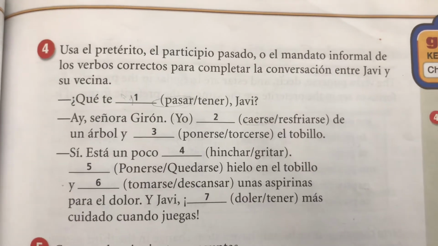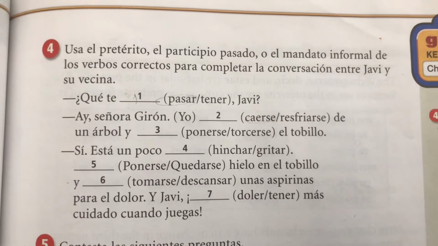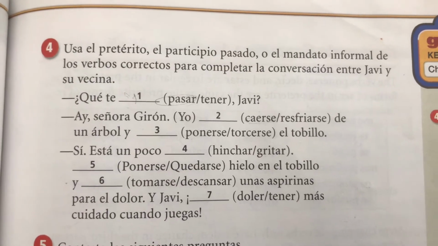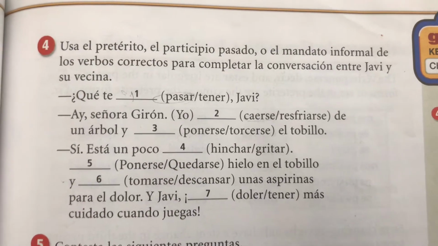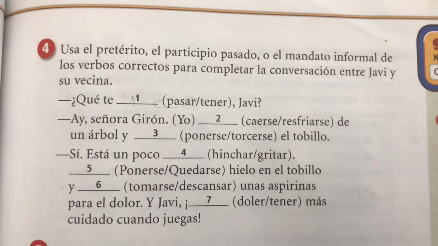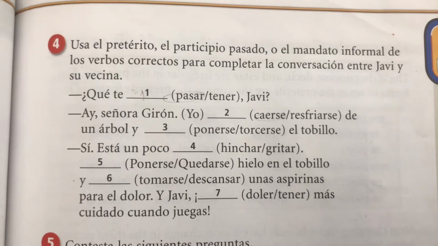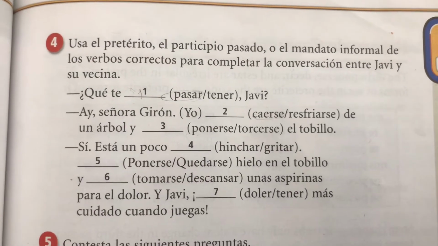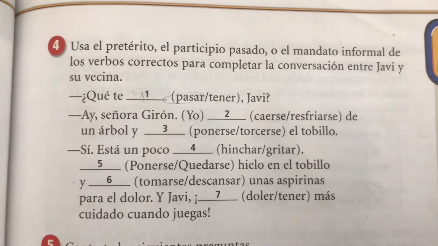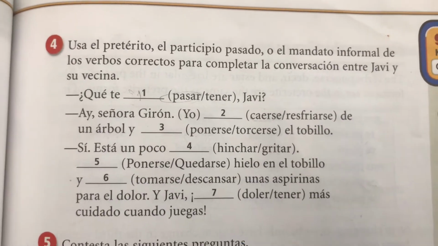¿Qué te pasó? What happened to you, Javier? ¿Qué te pasó? Okay? You're not going to give him a command there when she's asking him what happened. And you're not going to use tener. If it would have been tener, you know it's a te, que te, so it's the tú form. So you would say, ¿qué te tuviste? What did you have yourself? That doesn't make any sense. So, ¿qué te pasó? Okay? So that's what you're going to do for each one of these.